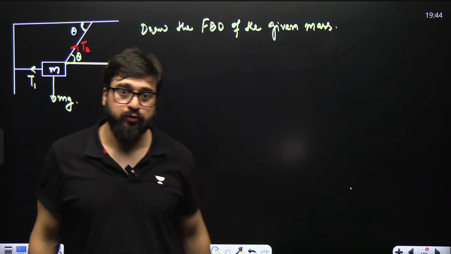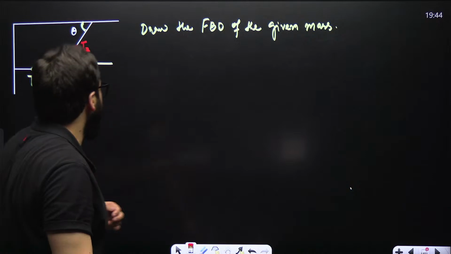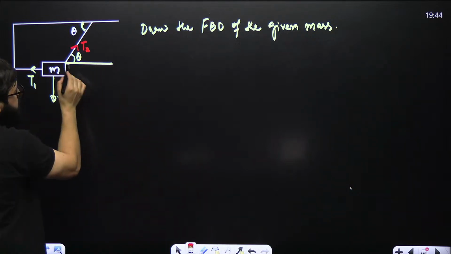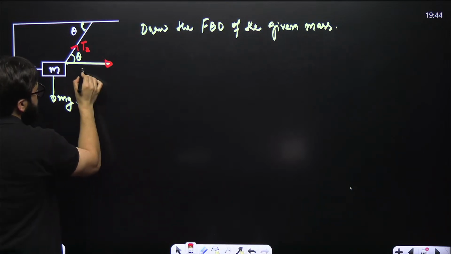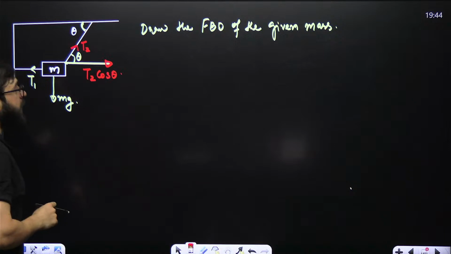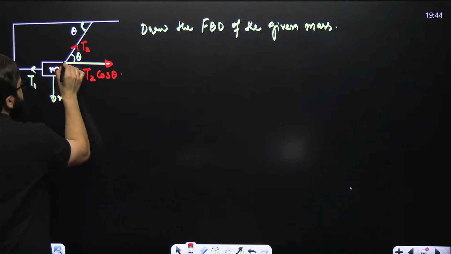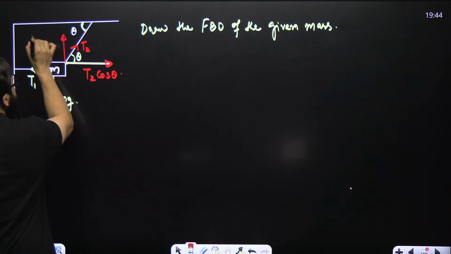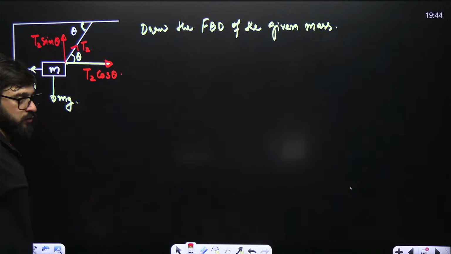That is T2. If the rope is different, the tension is different. Now, if this is T2 and this is theta, don't you think this component will simply be T2 cos of theta, if we resolve this into two components? And here in the upward direction, we have T2 sine of theta.